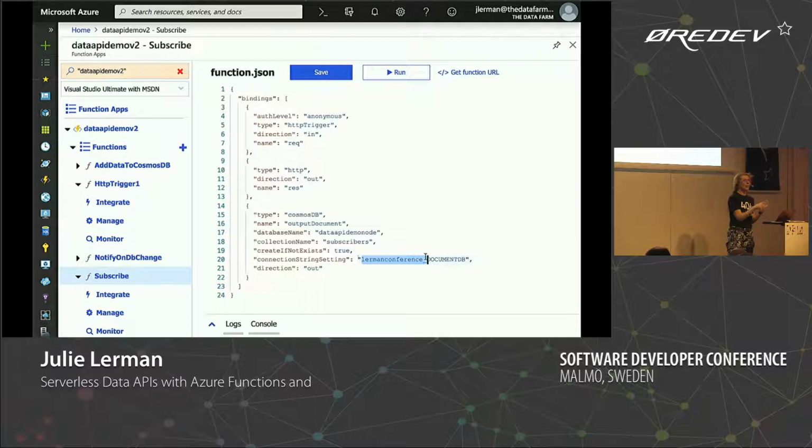So if you go back over to application settings, you'll see that Lerman conference _document DB equals, and it has that connection string with my account key and things like that, all the secrets. So that's creating all the bindings. But for me, going through that process of using those input screens and the forms really helped me the first few times, just going through the process of setting it up. And then I was able to look at this and understand what this was all about.